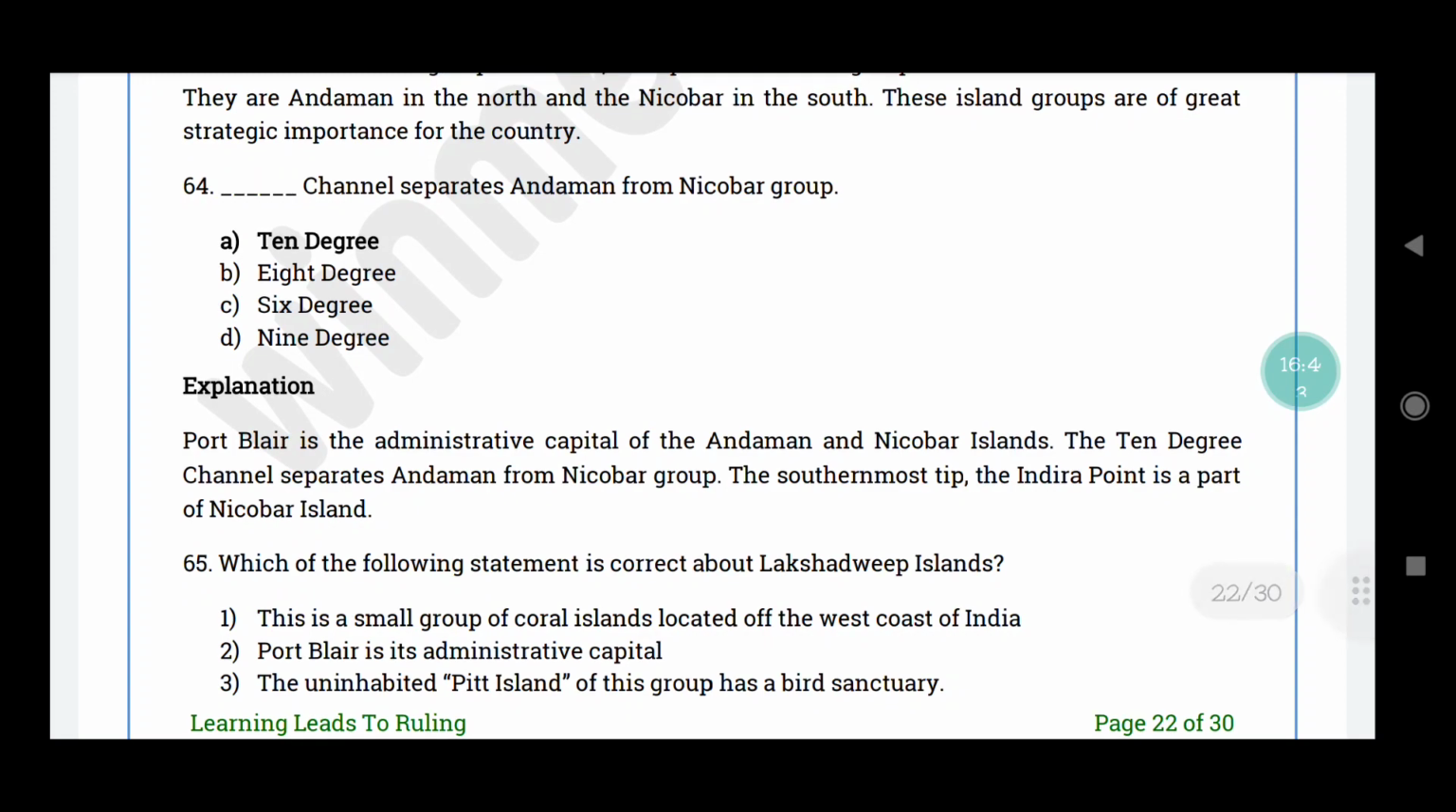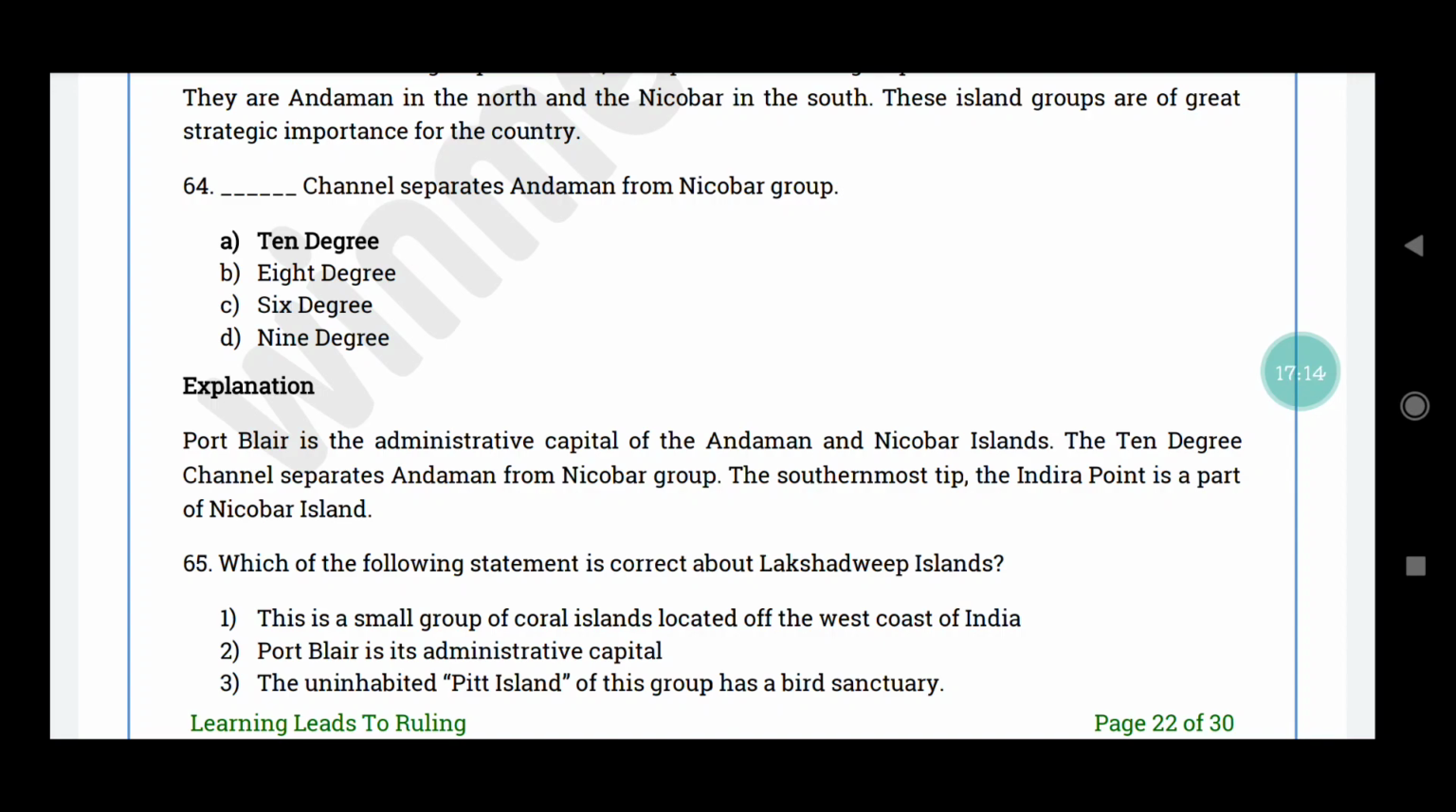64th question. Which channel separates the Andaman from the Nicobar group? The correct answer is option A, 10 degree. Port Blair is the administrative capital of Andaman and Nicobar Islands. The 10 degree channel separates the Andaman and the Nicobar group. The southernmost tip, that is Indira Point, is a part of Nicobar Island.